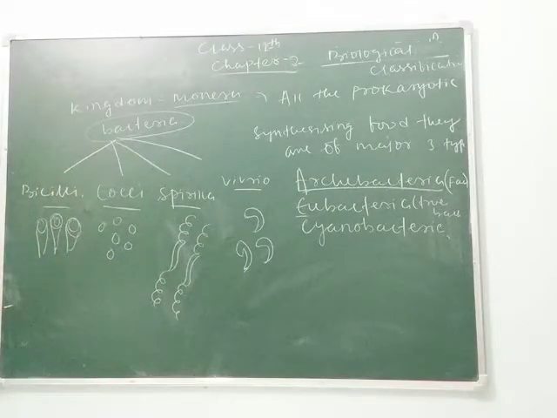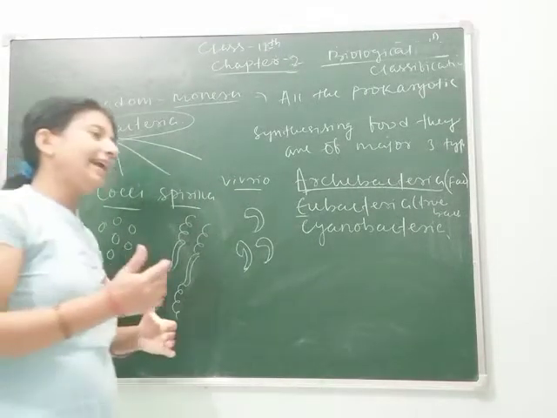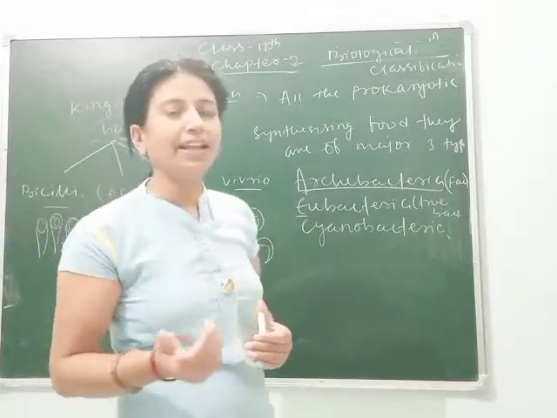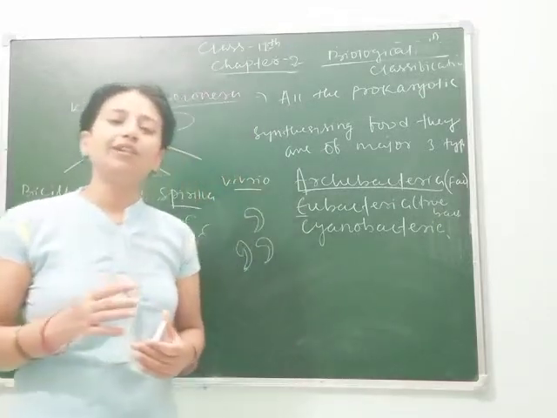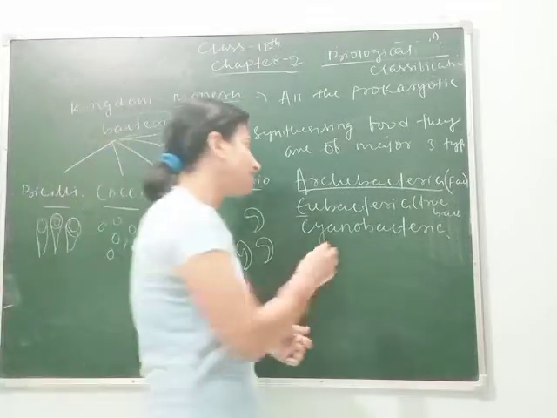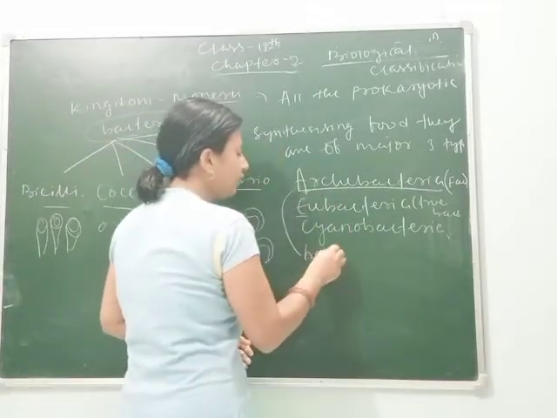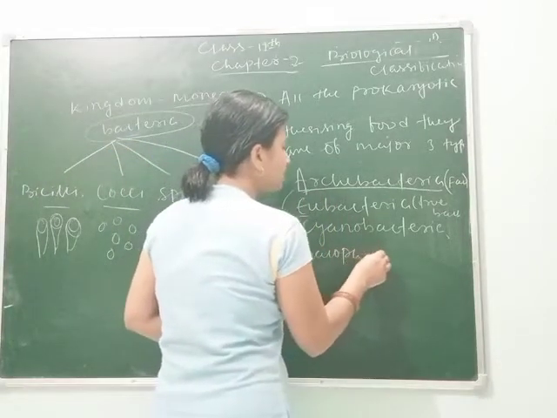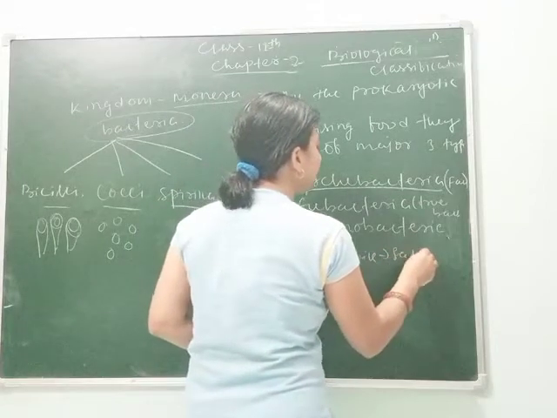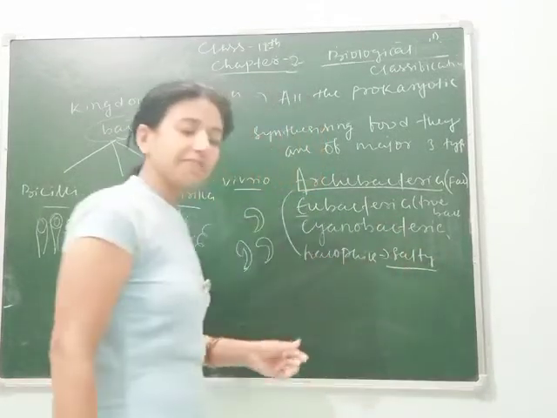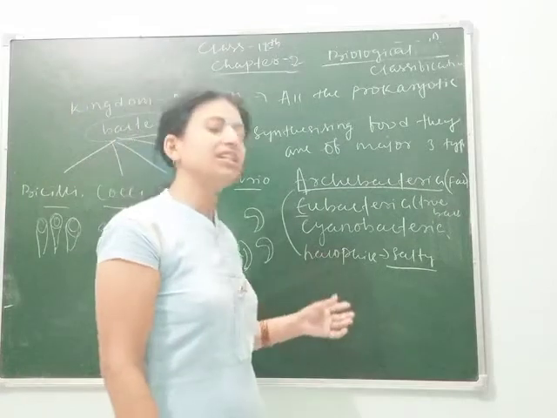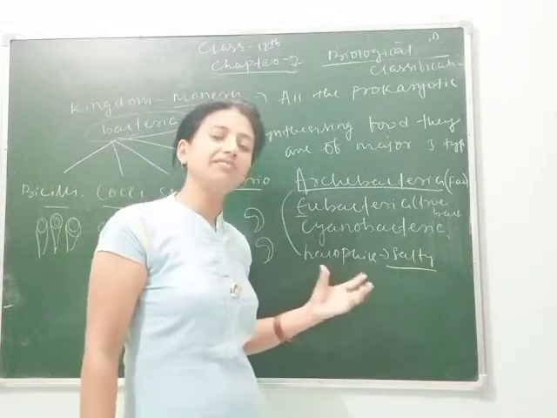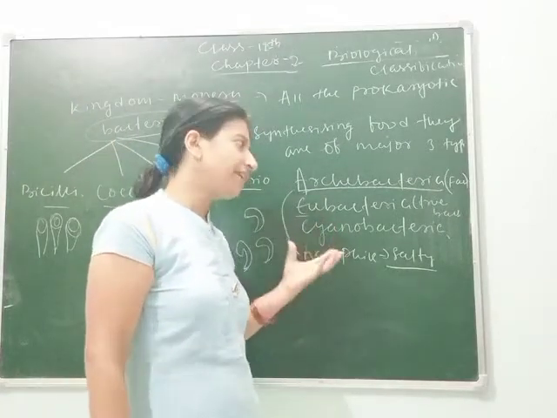Clear students? Again, as I have told you, they are halophiles, thermoacidophiles and methanogens. Halophiles are those who live in salty conditions, such as bacteria that can live in oceans and seas, even when the water is very salty.